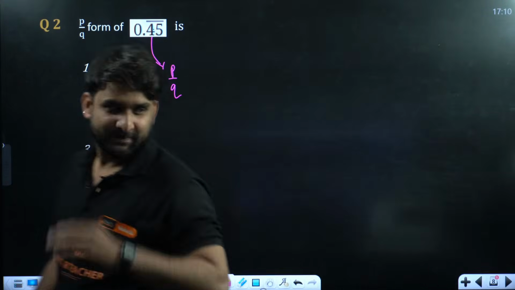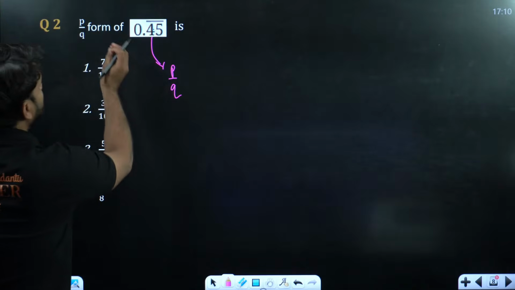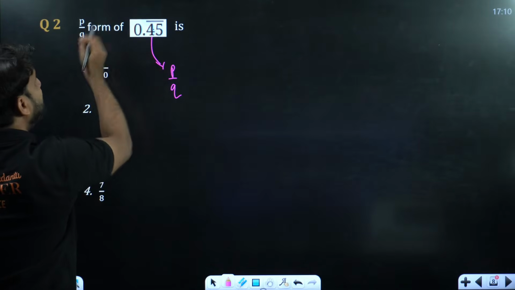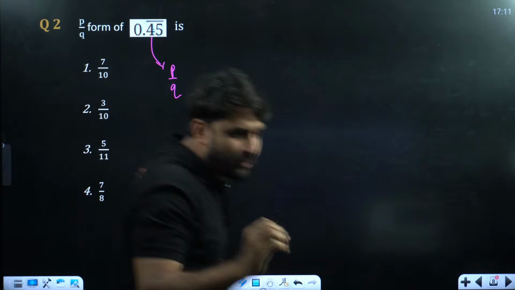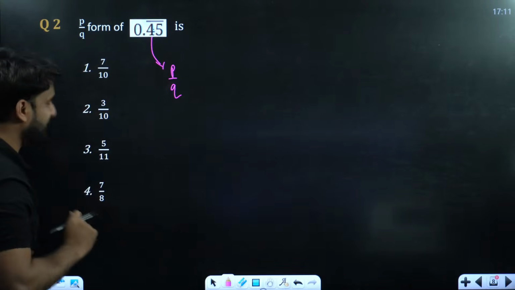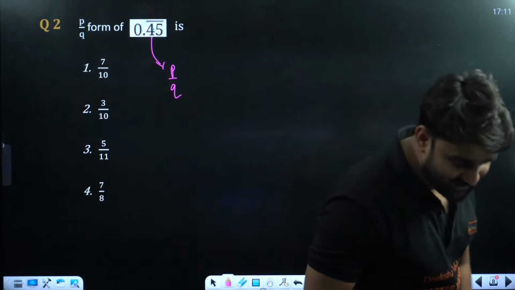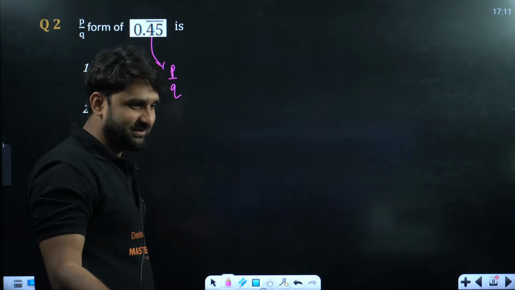Yes. Okay, let's do it. So the question is, what will be the P by Q form of 0.45? Listen, champion. I'm going to give you. Aradhya is writing option number 3, 5 by 11. Okay, Aradhya, just wait a little while. I'm waiting for others' responses. Come on, Aradhya. Okay, so let's do it.